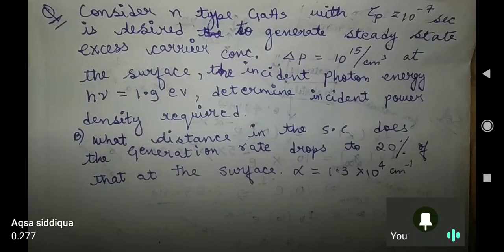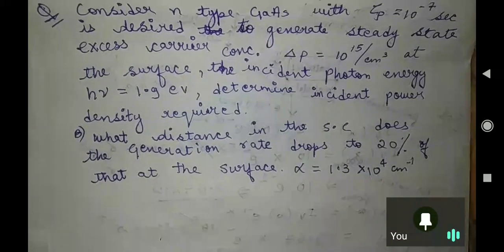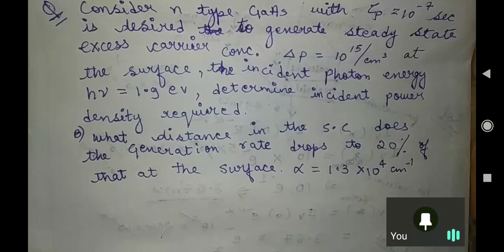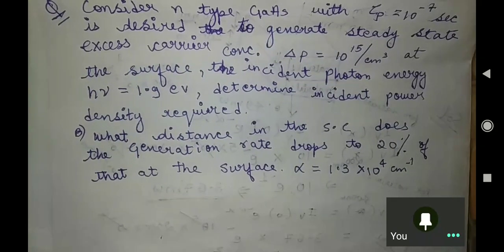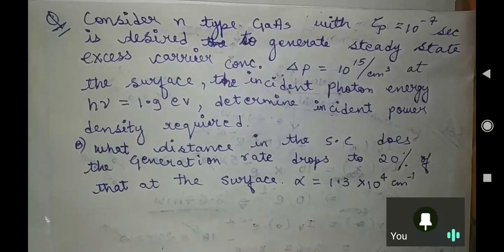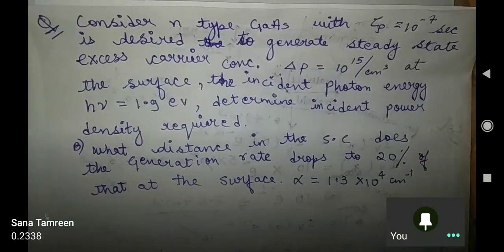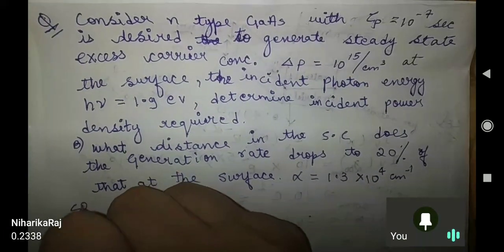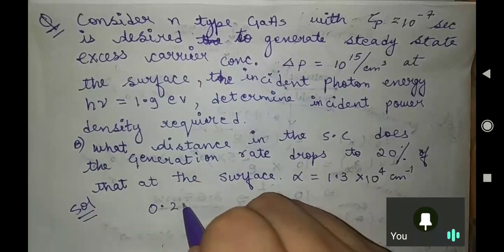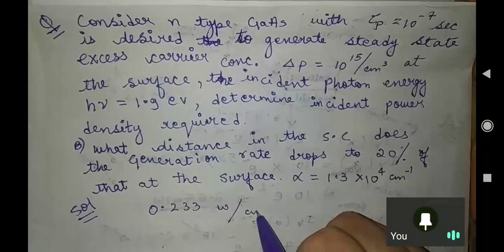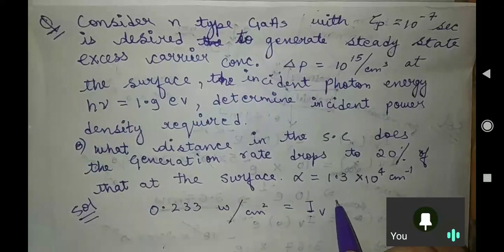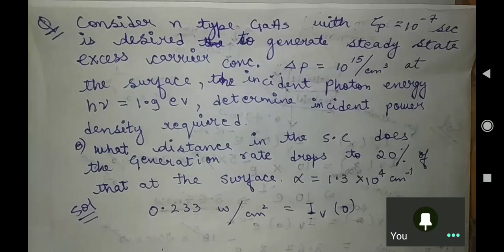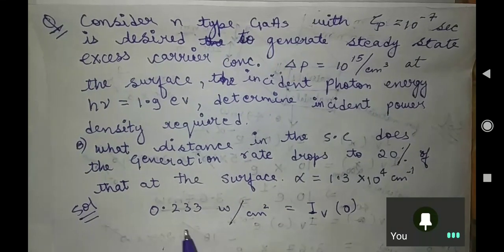0.277 Akshay is saying, but Akshay, I think 0.233 should be the answer. Just check your calculation. Yeah, Sana Tarim absolutely right. Niharika absolutely right. We are getting the answer. That is 0.233 watt per centimeter square equal to IV of 0. So this is your incident power, okay?